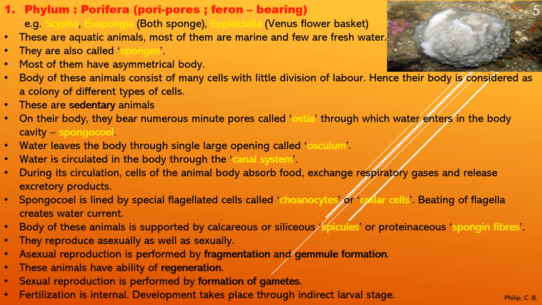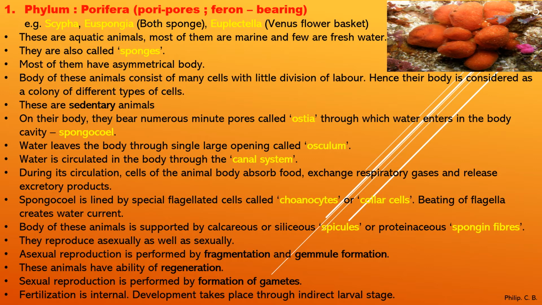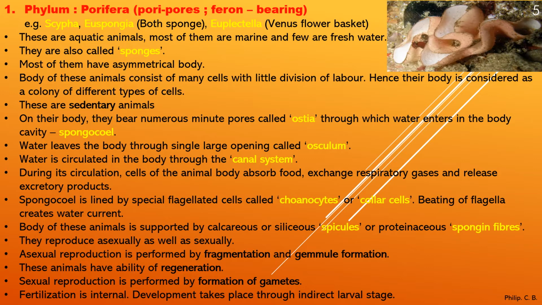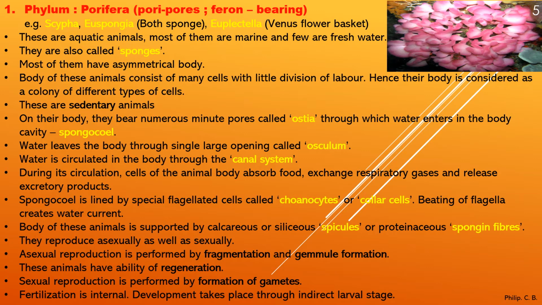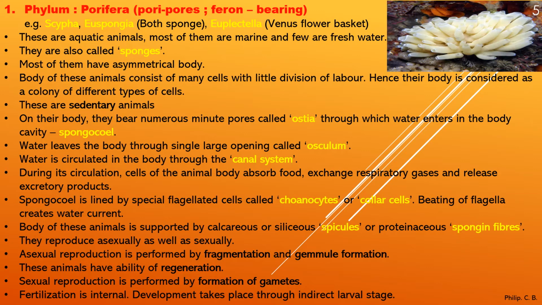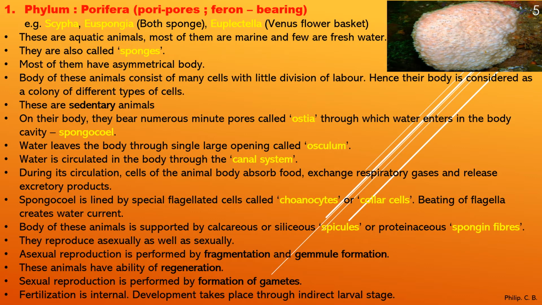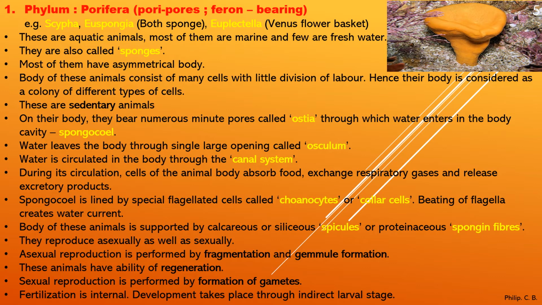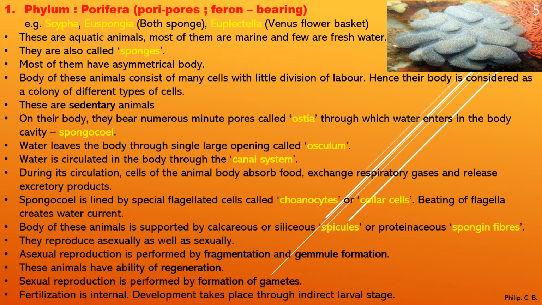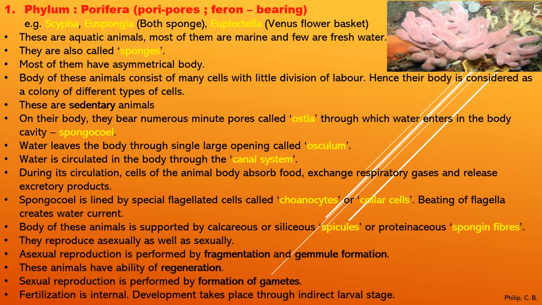So they have one opening at the anterior end, and as I told you, it is attached to a substratum. The attached part is the posterior, lower part, and the anterior, the upper part, has a small opening, or you can say large opening, which is called the osculum. Water is circulated in the body through the canal system. Again, the circulation takes place inside the body through the canal system.